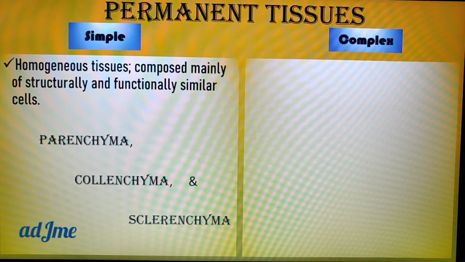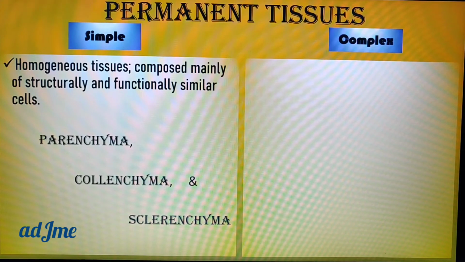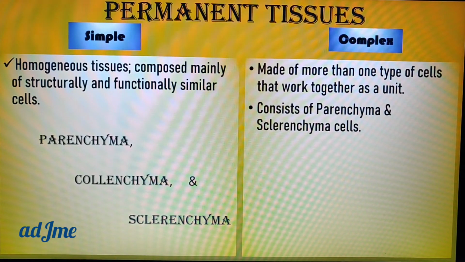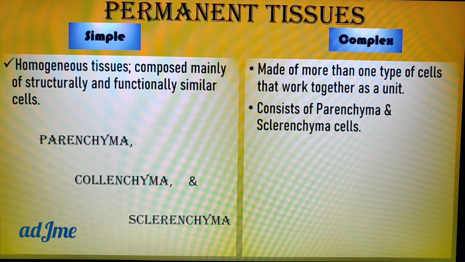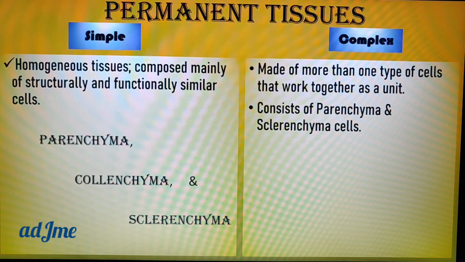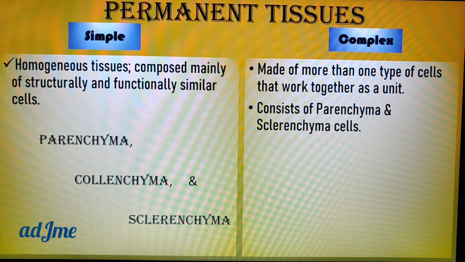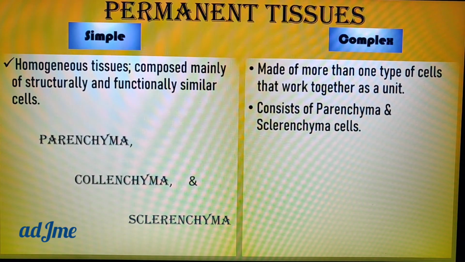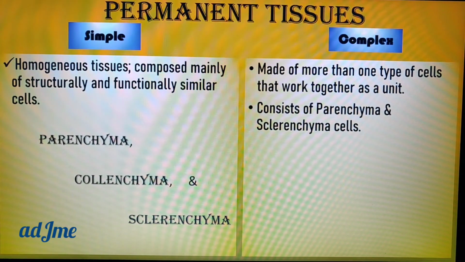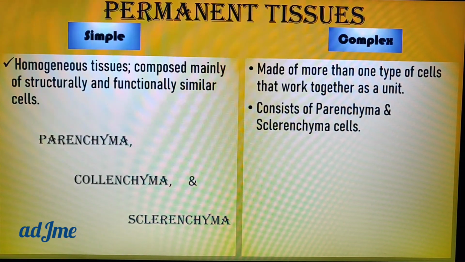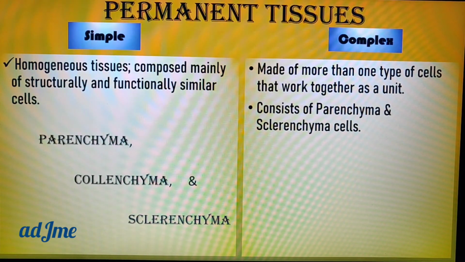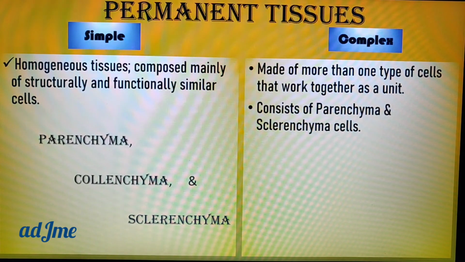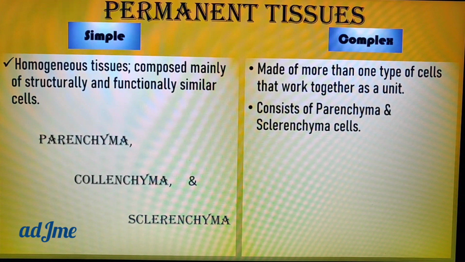With regard to complex tissues, first of all, they are made of more than one type of cell. That is the difference between simple and complex. Simple, in one word, is homogeneous in nature, but in complex you come across more than one type of cell which work together as a unit. For example, complex tissues are made up of parenchyma and sclerenchyma cells.